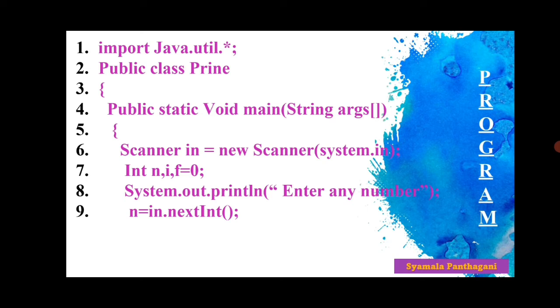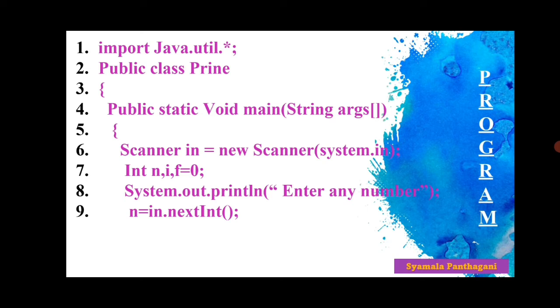Here we are creating an object for the class Scanner, and here we are declaring the variables we are using in the program: n, i and f. And printf, enter any number. This function displays the message which is enclosed between double quotations, and n = in.nextInt(). That is the input function to take an integer.